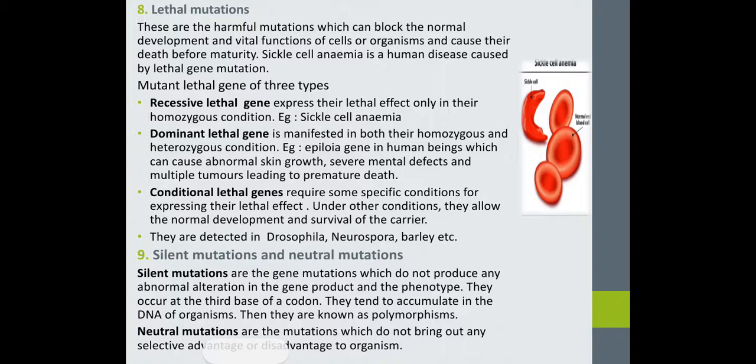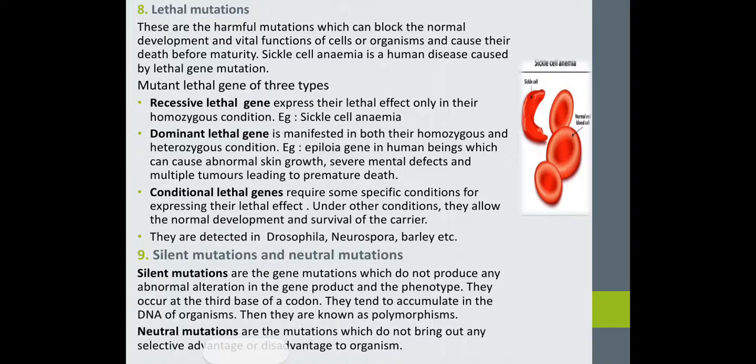Conditional lethal gene requires some specific condition for expressing its lethal effect. Under other conditions, they allow the normal development and the survival of the carrier. Mostly they are detected in Drosophila, Neurospora, barley, maize, etc.